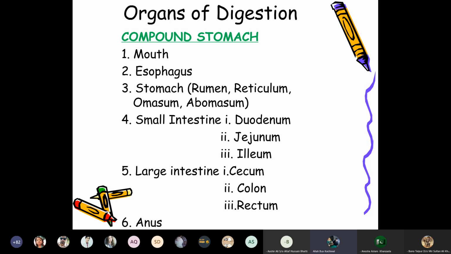Like simple stomach animals, they have the same parts of the small intestine: the duodenum, jejunum, and ileum. The large intestine is also divided in the same way: cecum, colon, and rectum. The last portion of the digestive organs is the anus.